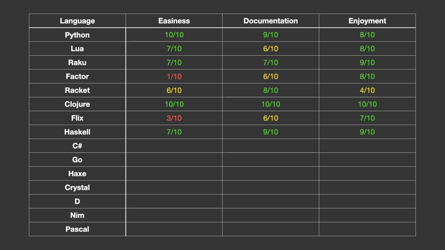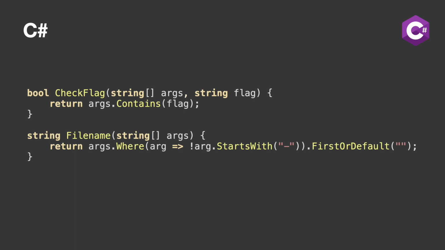This allows you to search by function signature. I wish more languages had this. This was what I was talking about with the factor stack effects. I gave it a 9 for enjoyment because of how it surprised me. I enjoyed that it wasn't a frustrating experience to write in such a powerful language, and the fact that I was dreading it beforehand. C# seems to have a nice well thought out API in general.